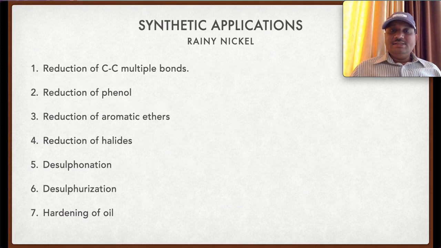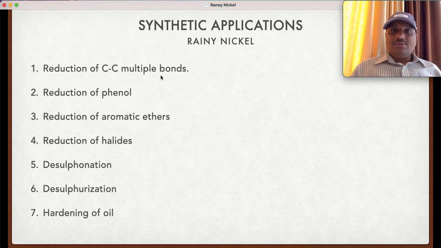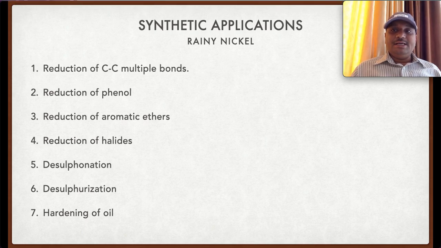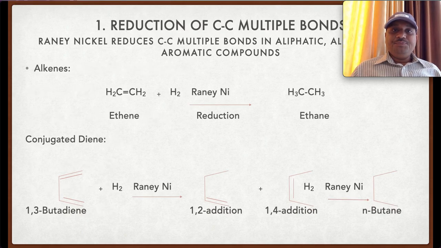Let us see the synthetic applications. Raney nickel is used in the reduction of the carbon-carbon multiple bond, that is carbon-carbon double bond and the carbon-carbon triple bond. It is also used in the reduction of phenol, reduction of aromatic ethers, reduction of halides, desulfonation, desulfurization, and hardening of the oil. These are the synthetic applications of the Raney nickel. Let us see one by one.